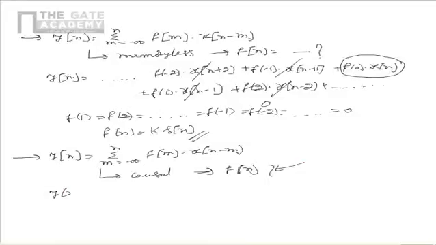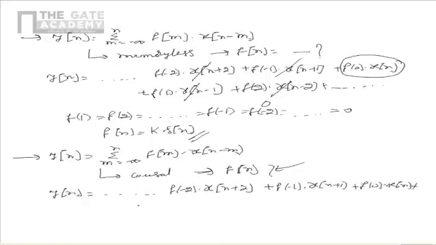For the given input-output relation, y of n can be expanded as y of n equal to, and so on, f of minus 2 multiplied by x of n plus 2, plus f of minus 1 multiplied by x of n plus 1, plus f of 0 multiplied by x of n, plus f of 1 multiplied by x of n minus 1, plus f of 2 multiplied by x of n minus 2, plus and so on. It's given that the given system is causal.